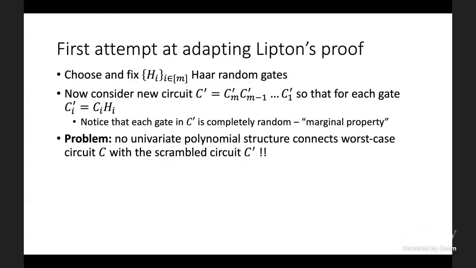There's no univariate polynomial structure that allows us to connect the worst case circuit C with the scrambled circuit C prime. This new scrambled circuit C prime is completely independent of where we started, completely independent of C. So it's not at all clear how to do something clever to extract the output probability of C from output probabilities of C prime.